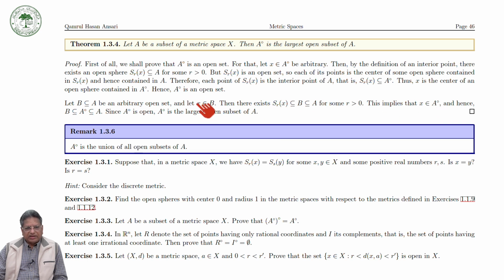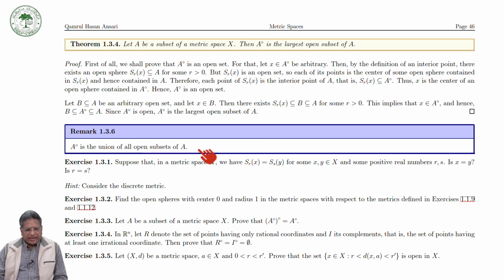So what have we taken? We have taken x in B, but x lies in the interior of A, and therefore B is a subset of the interior of A. So if you take any open subset of A, that must be a subset of the interior of A, and hence since interior of A is open, interior of A is the largest open subset of A. Then we have a remark which says that the interior of A is the union of all open subsets of A. If you take the union of all open subsets of A, that would be your interior of A.